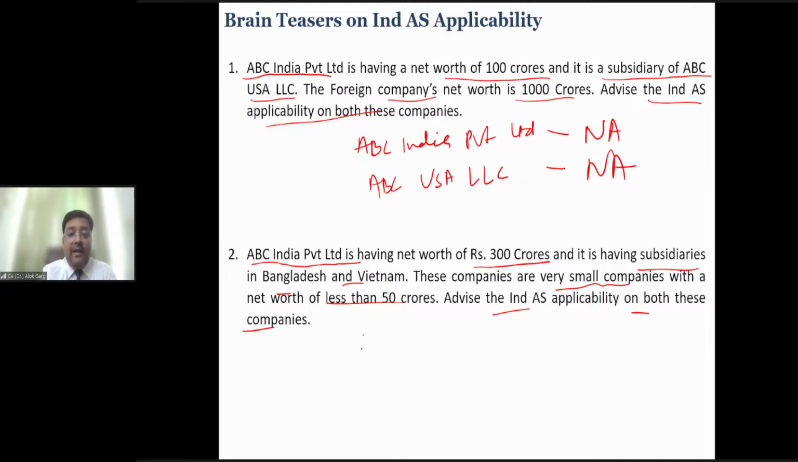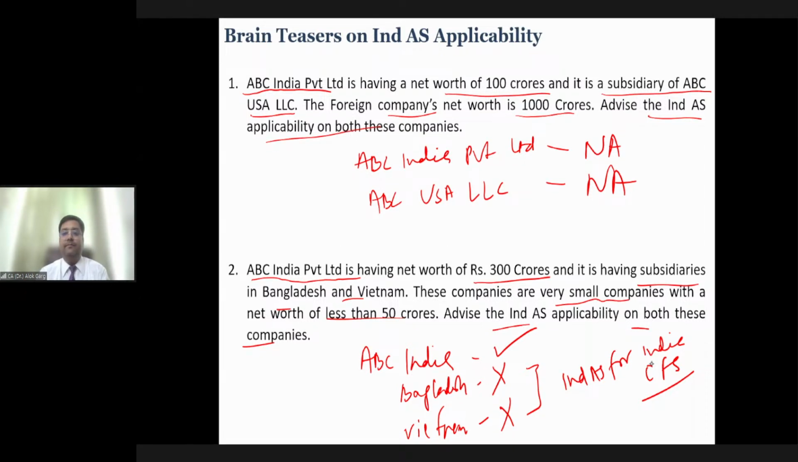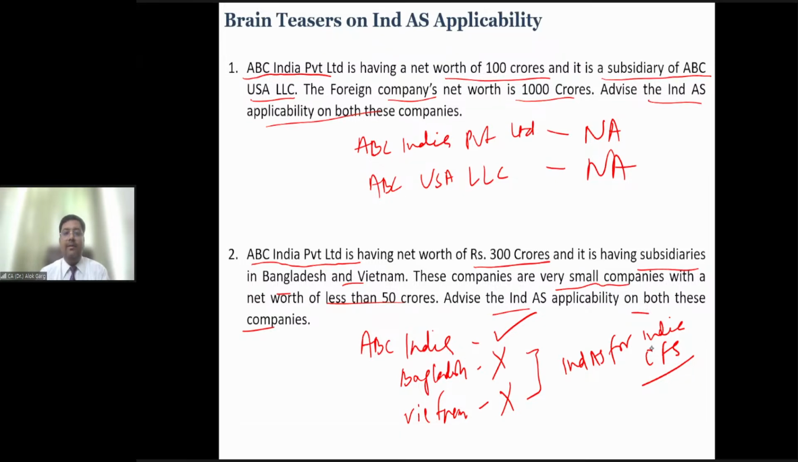Tell me, ABC India, Bangladesh, Vietnam. Tell me, Ind AS applicable, not applicable? For India, applicable. For Bangladesh and Vietnam, of course, not applicable. But these companies' accounts have to be prepared on Ind AS for consolidation purposes, for India's CFS. Right? Is that clear? Any doubt? Is that clear?